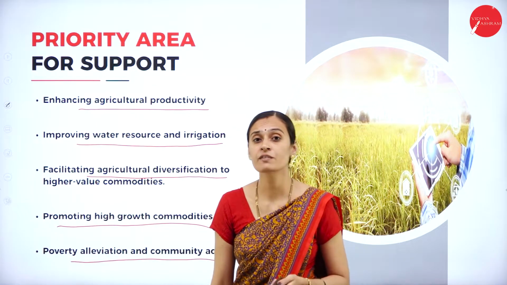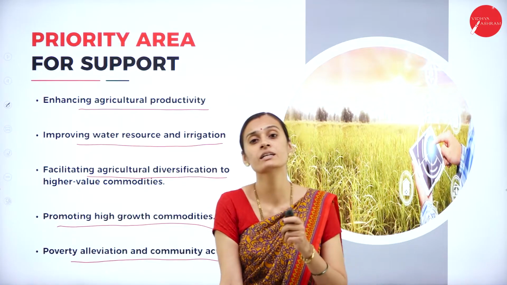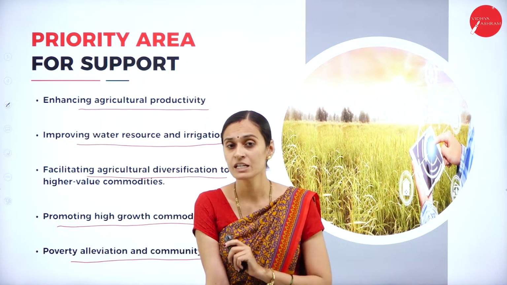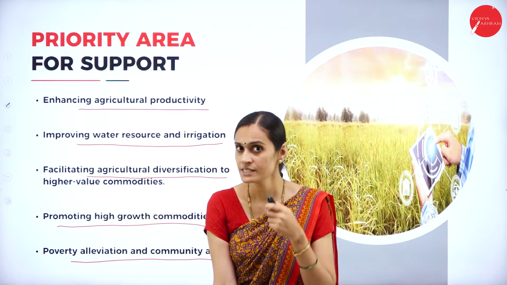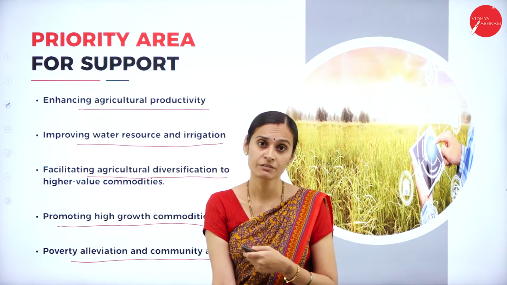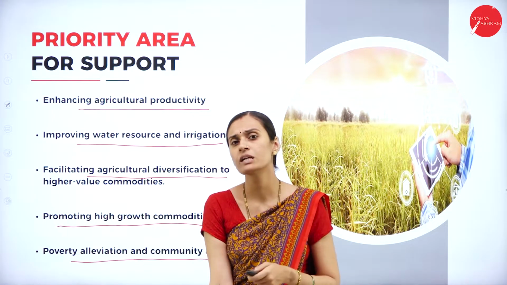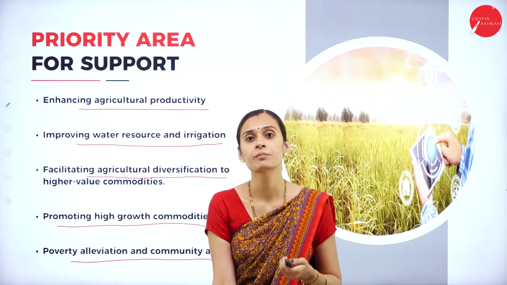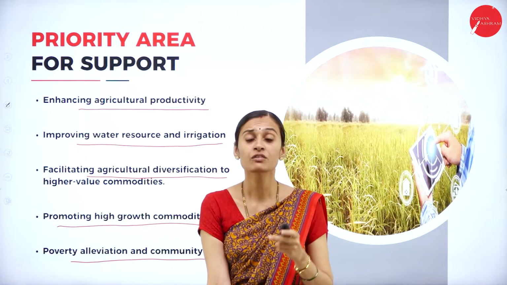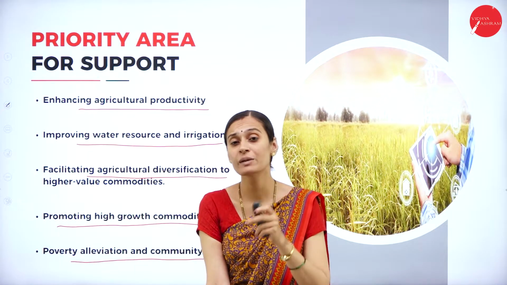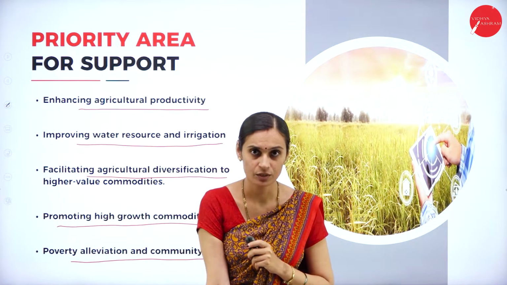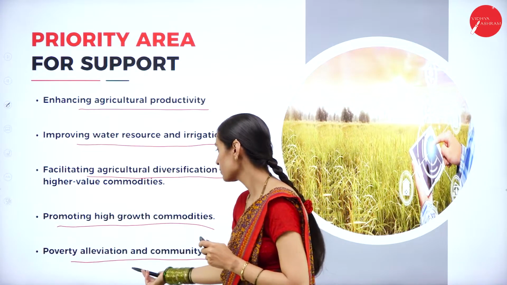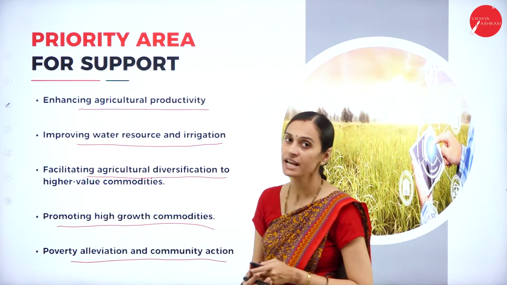So there are different programs initiated by the government to remove poverty, poverty alleviation programs, which provide financial assistance to self-help activities. These types of programs help people move towards good income and a good standard of living, and remove the problem of over-dependence on the agriculture sector. So this is related to poverty alleviation and community actions.